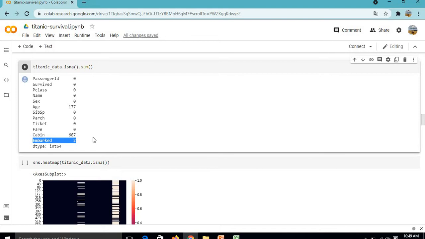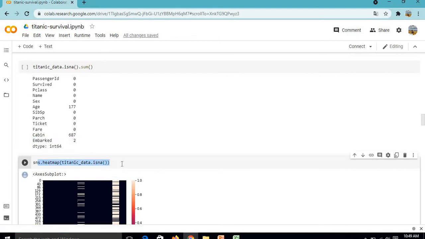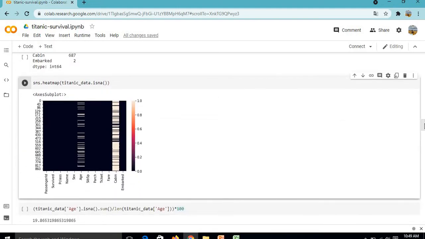Now for visualizing this data, we will use a heatmap, and here we can see the null values are strongly in the Cabin column. It is also in the Age column but not so strong, and we can calculate the percentage of null values appearing in the column. If the percentage is more than 30% in a particular column, I would like to discard or delete it because it won't be easy to impute the null values.